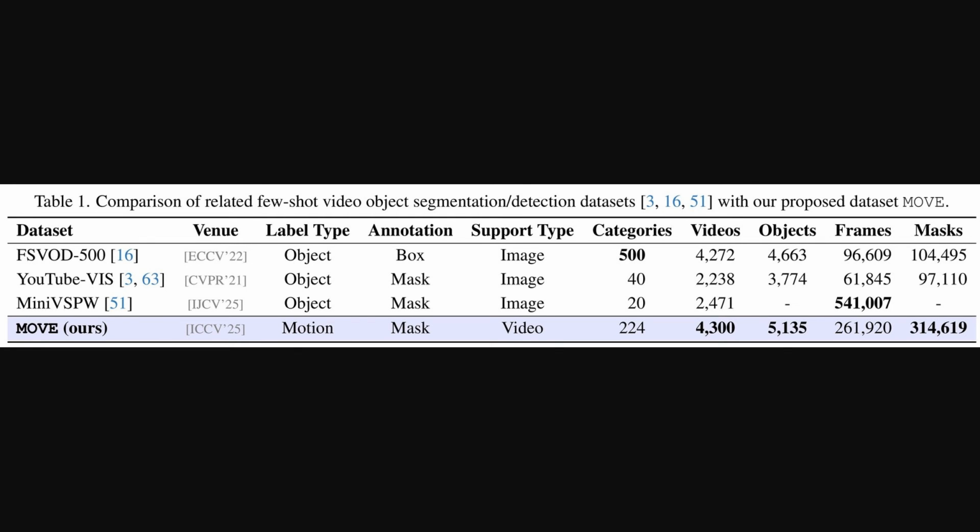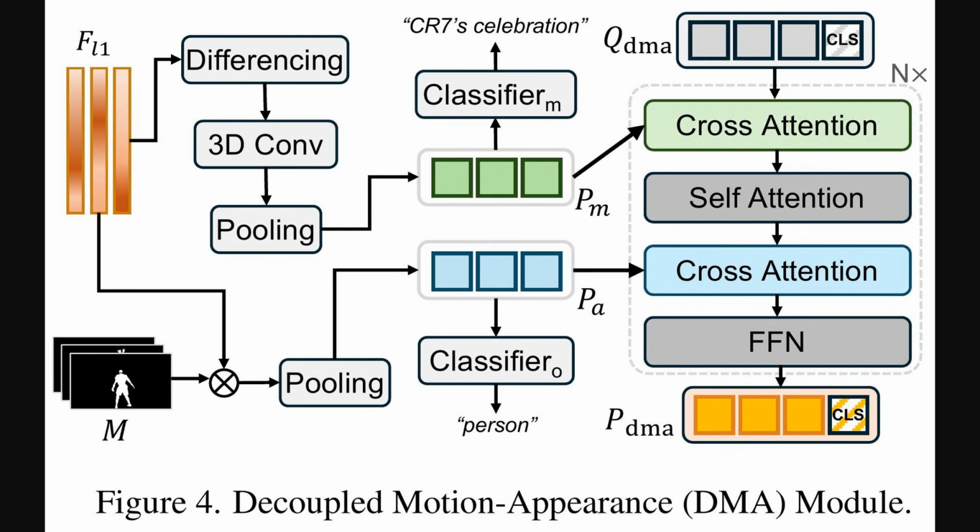which are precise pixel-level outlines. So, to tackle the challenges presented by their new Move dataset, the authors propose a new model, and this diagram shows its core component, the decoupled motion appearance module. The key idea is to explicitly separate what an object is from how it's moving. It creates an appearance prototype by looking at the object's masked features. Then, for motion, it calculates the difference between frames and uses a 3D convolution, which processes video in height, width, and time, to create a distinct motion prototype. This ensures the model learns both appearance and dynamics independently.